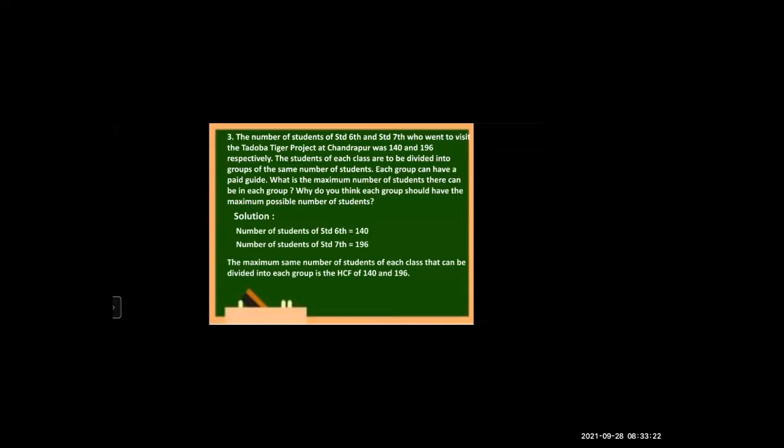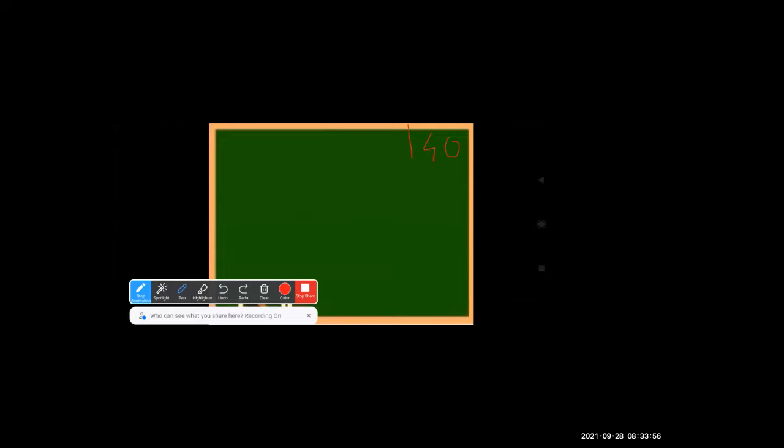The maximum same number of students of each class that can be divided into each group is the HCF of 140 and 196. Right? So we have to find out HCF of 140 and 196. So let us start. First we have to find out the factors of 140. So everybody try to solve in your notebook. Now this is a 3-digit number, so the factors also will be more, but it is very easy. You can easily find out.